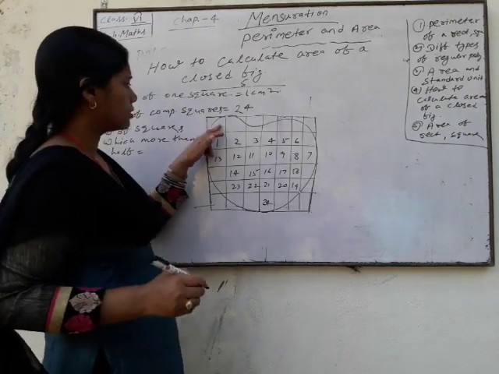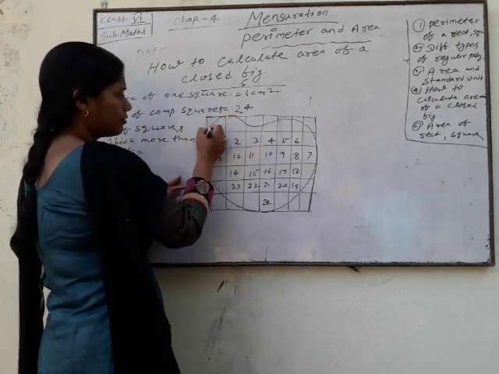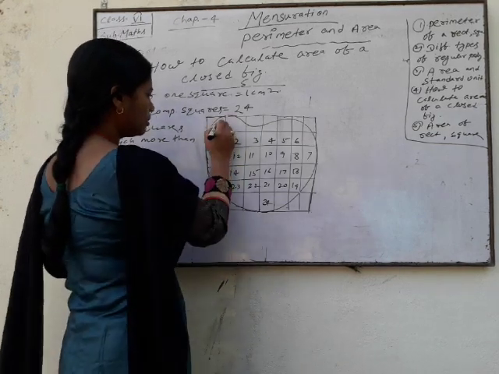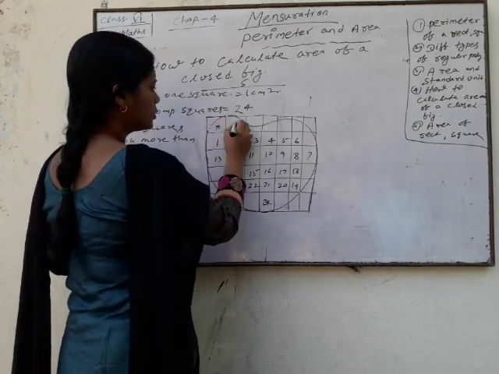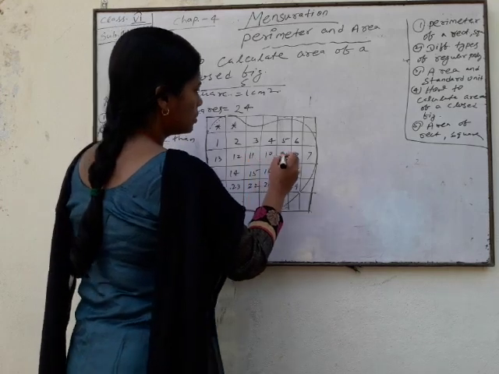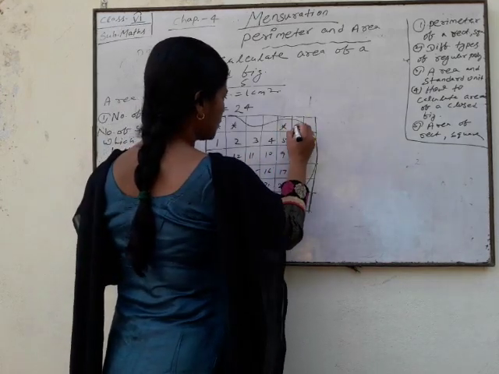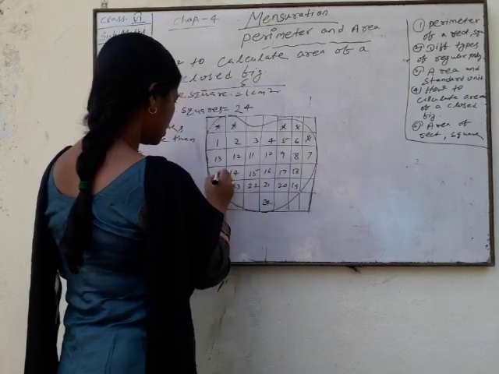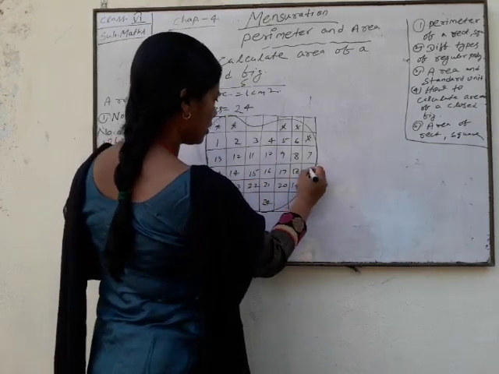Look here. If this is half and this is more than half, count. How many? 1, 2, 3, 4, 5, 6, 7.